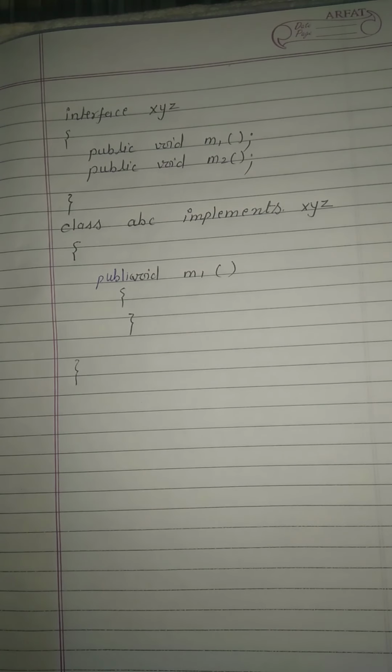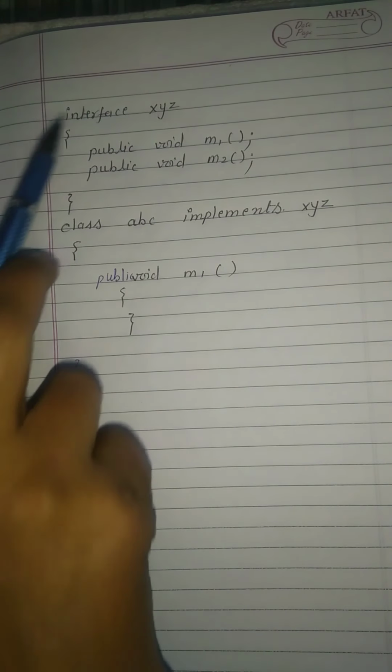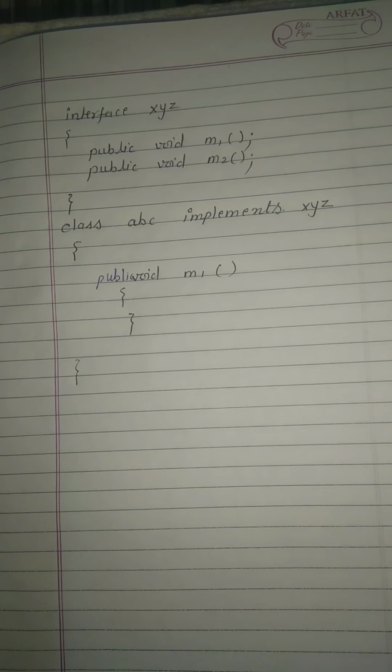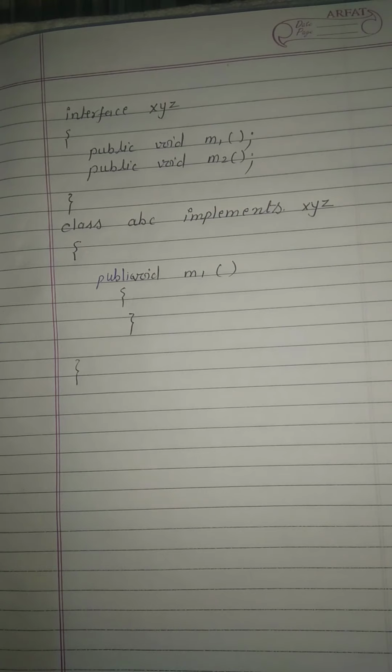Clear? This is something like overriding a parent class method in the child class. When you override a method, you use the same syntax, like public static void main. While providing implementation, we cannot reduce the access modifier. Okay, we cannot reduce the access modifier. Here it is public, so you have to write public here.